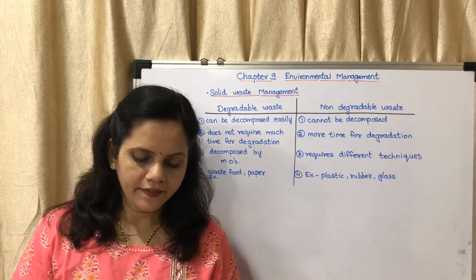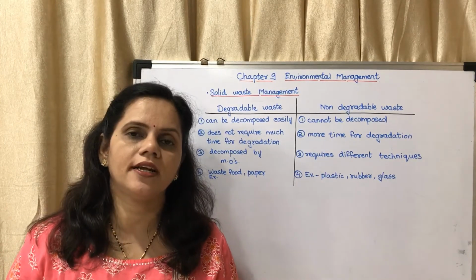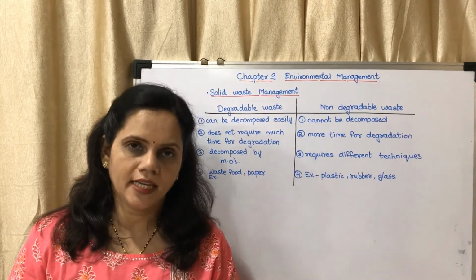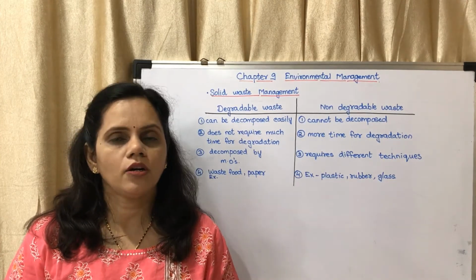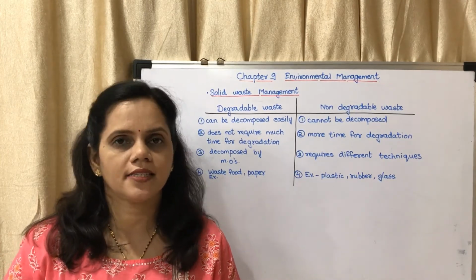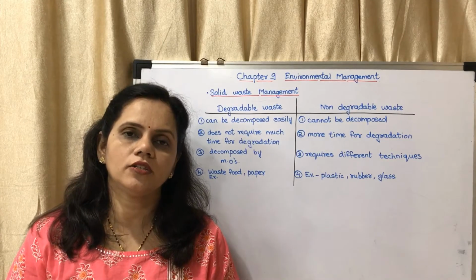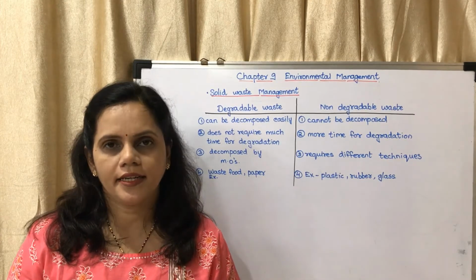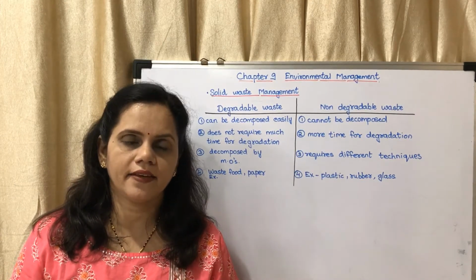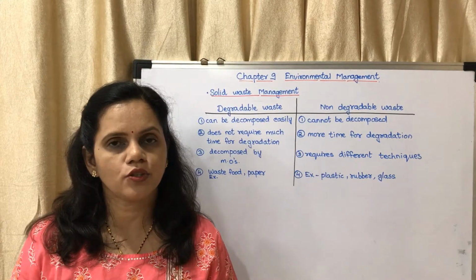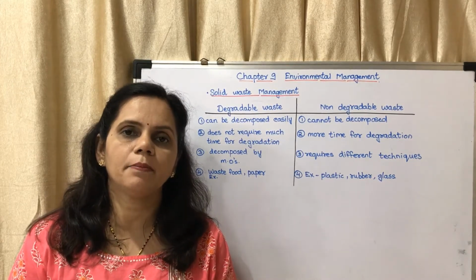Next question is, can we do the same with the garbage generated in our house? Yes, we can do the same. In our house also we can separate dry waste and wet waste, and according to that the treatment could be done. We can recycle the dry waste and the wet waste could be used as compost.